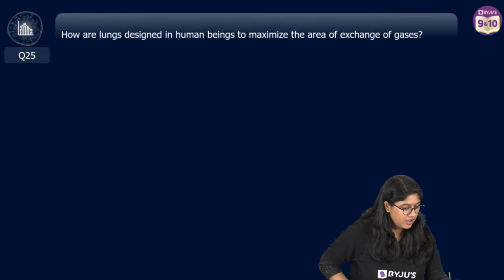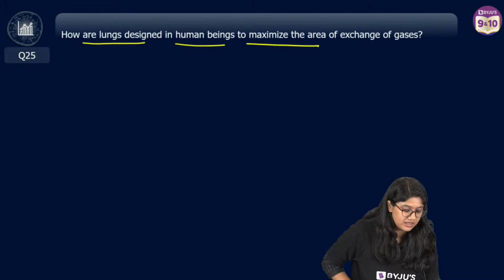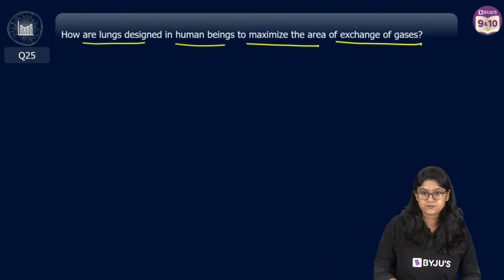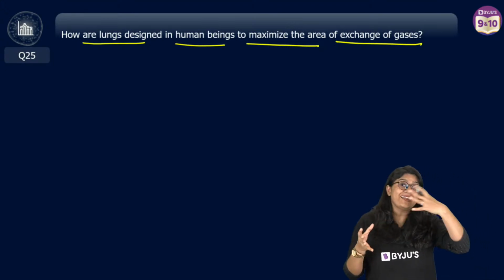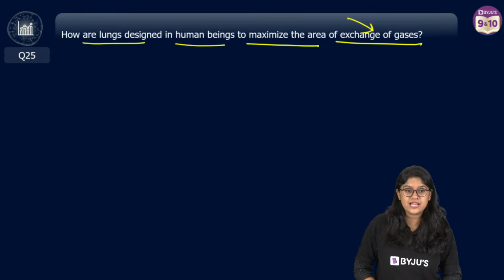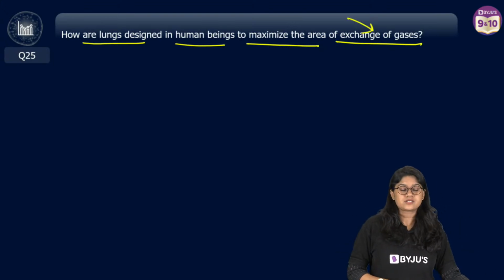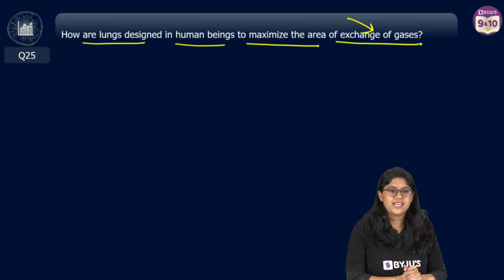Next question. How are lungs designed in human beings to maximize the area of exchange of gases? How do we have our lungs designed in such a way to increase the exchange of gases? Interesting question. Alveoli, balloon-like structures. Wow, very good. Yes.